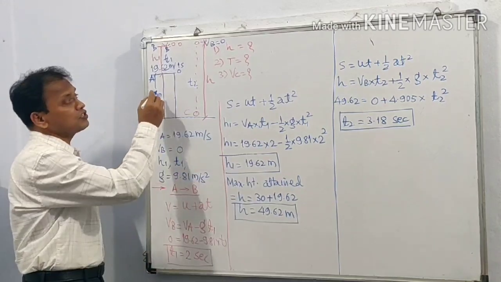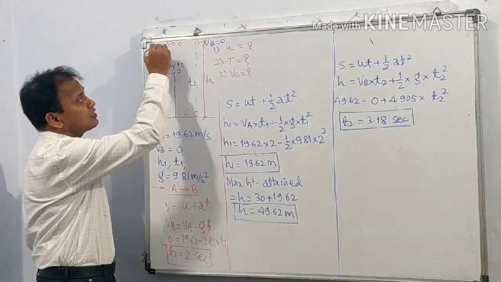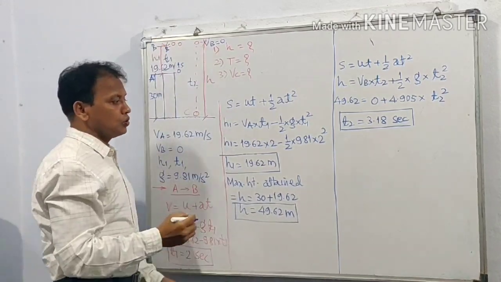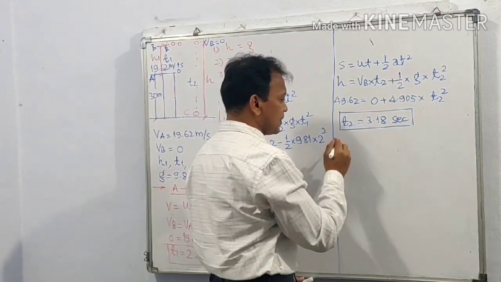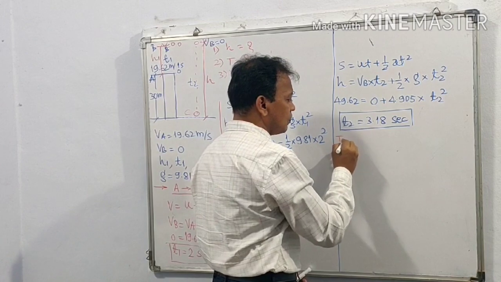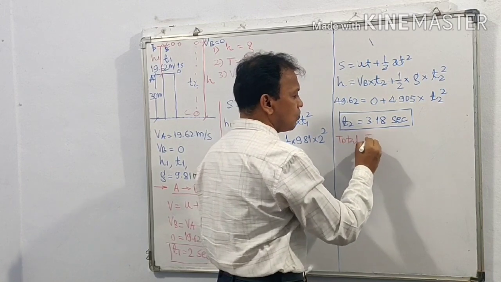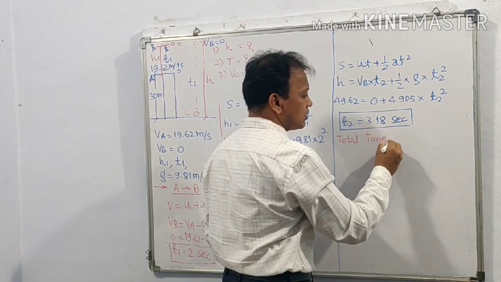Total time for which the ball was in the air is T1 plus T2. So let us write total time for which the ball was in the air.